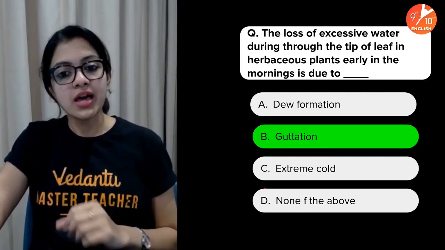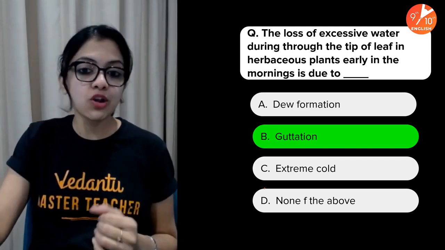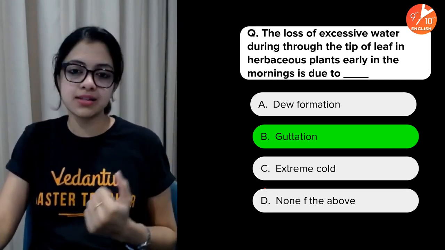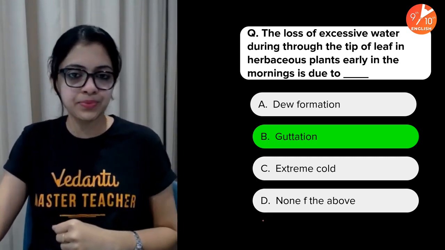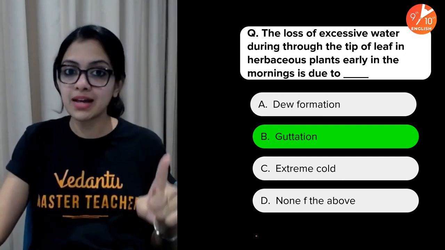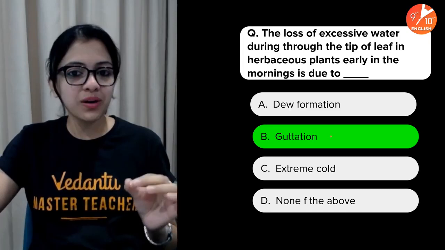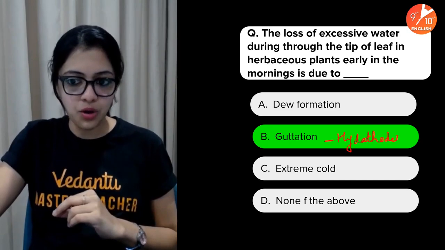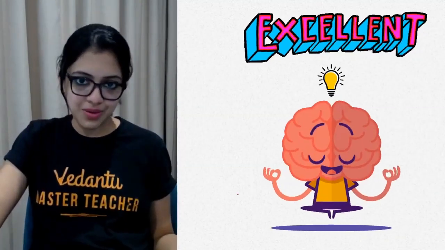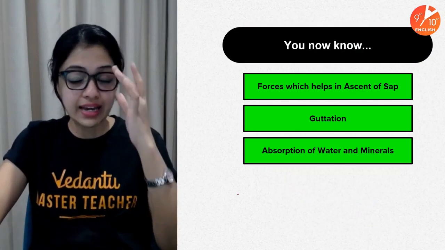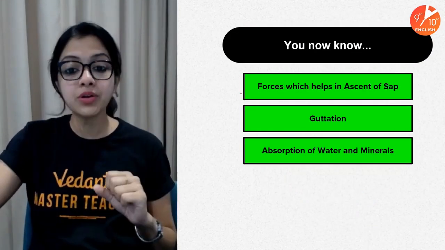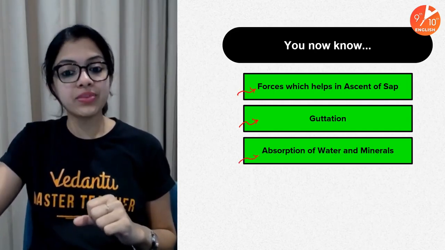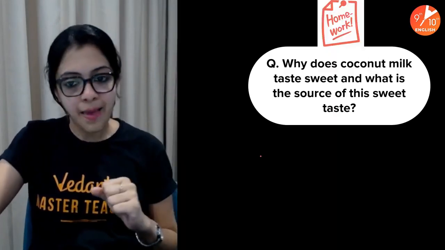What if the question was the openings through which water is lost in liquid form at the leaf margins in a plant? What would your answer be? What is the name of that opening? The answer would be hydatodes. Do remember that. Not stomata, it would be hydatodes through which guttation occurs. Right, children, very well done if you have got all these three correct. You now know about the forces which help in ascent of sap, the concept of guttation, and the entire concept of absorption of water and minerals.